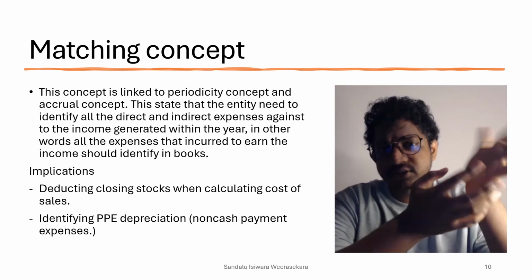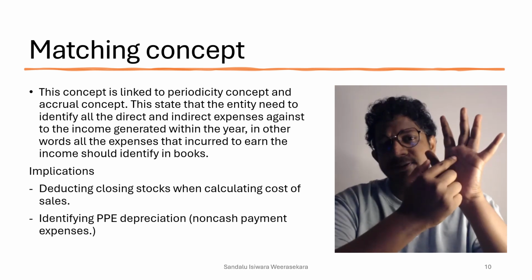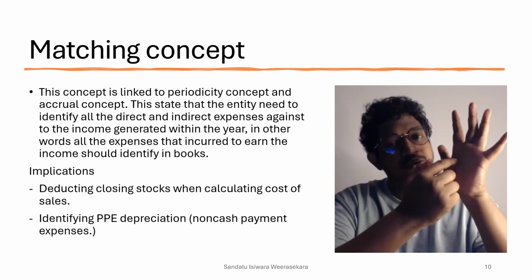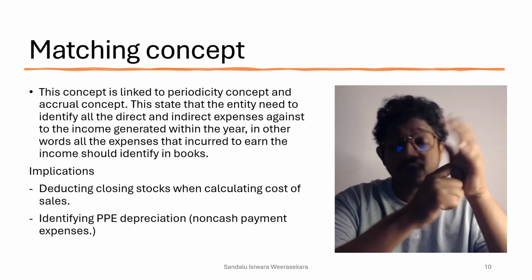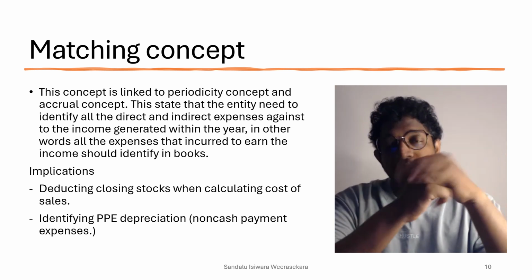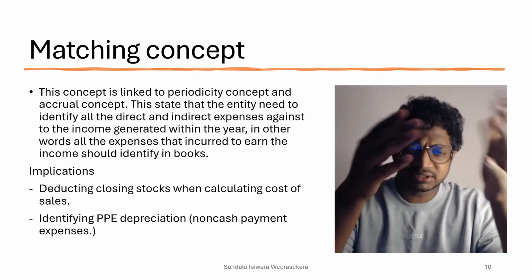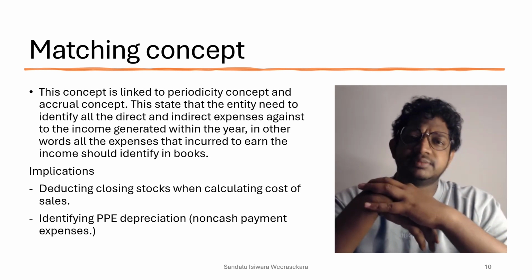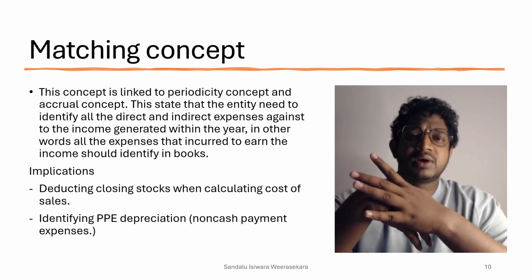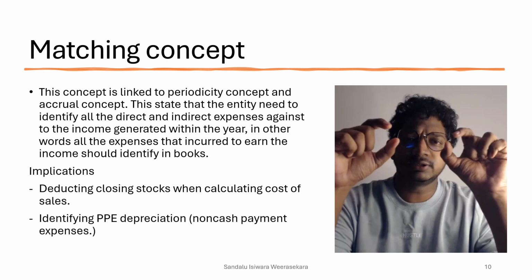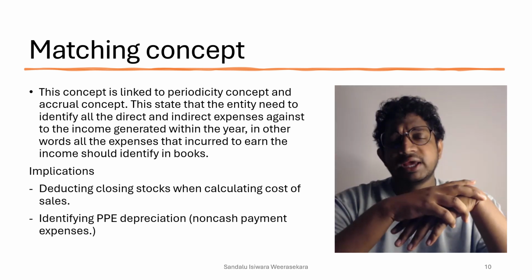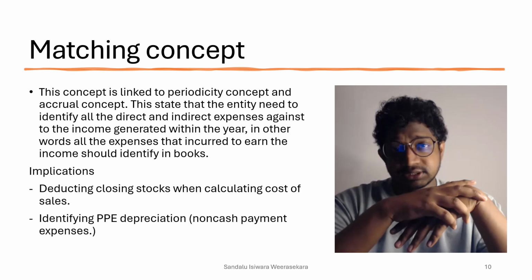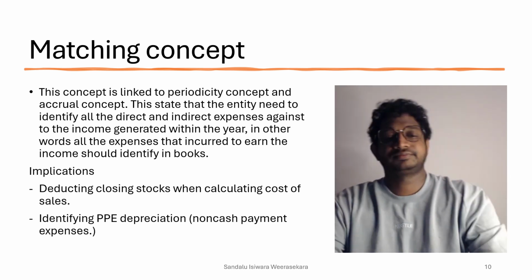How to find the cost of sales? Opening stock plus purchases. So any stock included in these two, opening stock and purchases, but which you are not using for your current year sales, you have to subtract when you're finding the cost of sales. So that's what is backed by the matching concept, because the matching concept says you have to identify the true expense that was really incurred to generate your income, right? Okay.